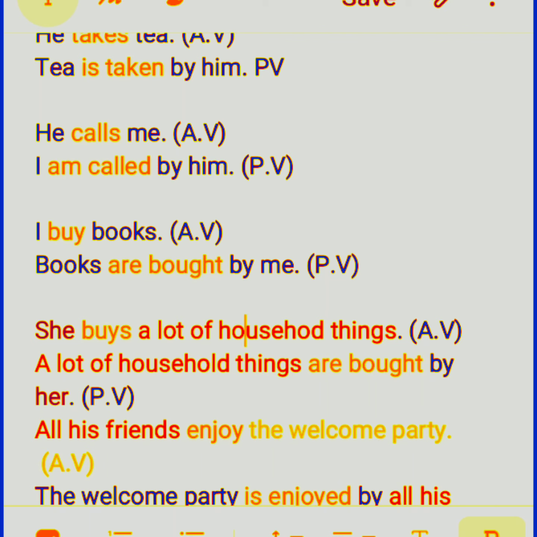Household things is the object, but a lot of are the words, attributes of the object. So now this whole object has to be taken from here and kept at the beginning. A lot of household things are, because household things is plural, and because of this plural we have to use are, bought by her.